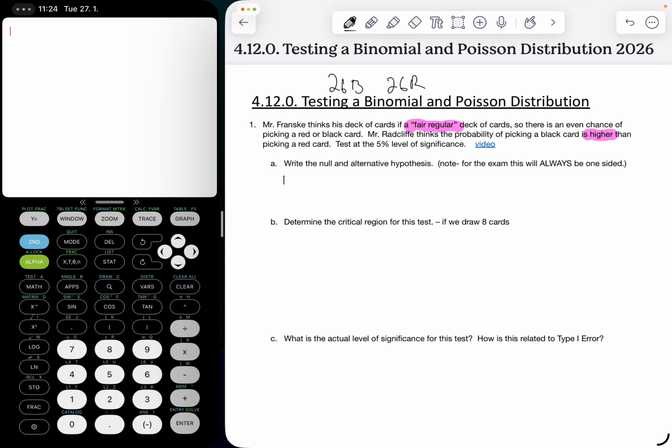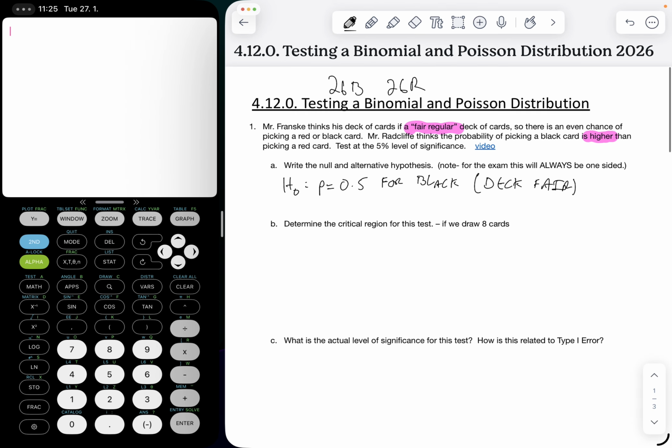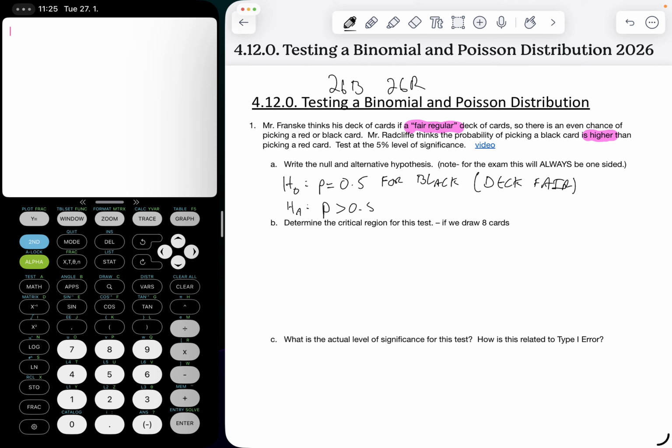So the null hypothesis here, of course, is that P is equal to 0.5 for picking a black card. In other words, the deck is fair. And then the alternative hypothesis, so what Mr. Radcliffe is saying: Mr. Radcliffe says that he thinks the probability of picking a black card is higher than 0.5, greater than 0.5 for the black card.